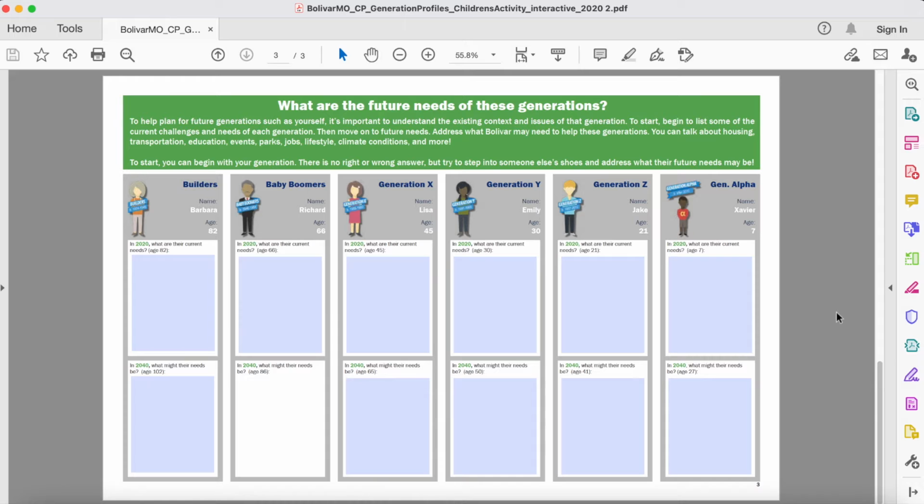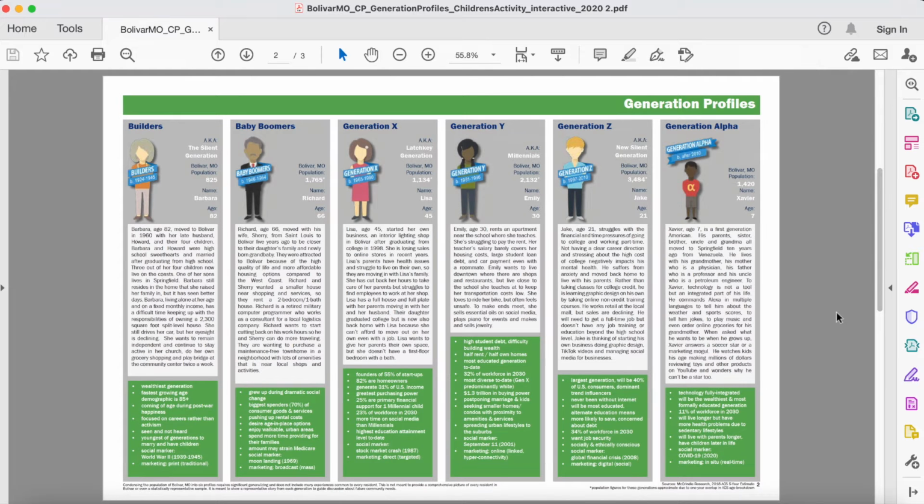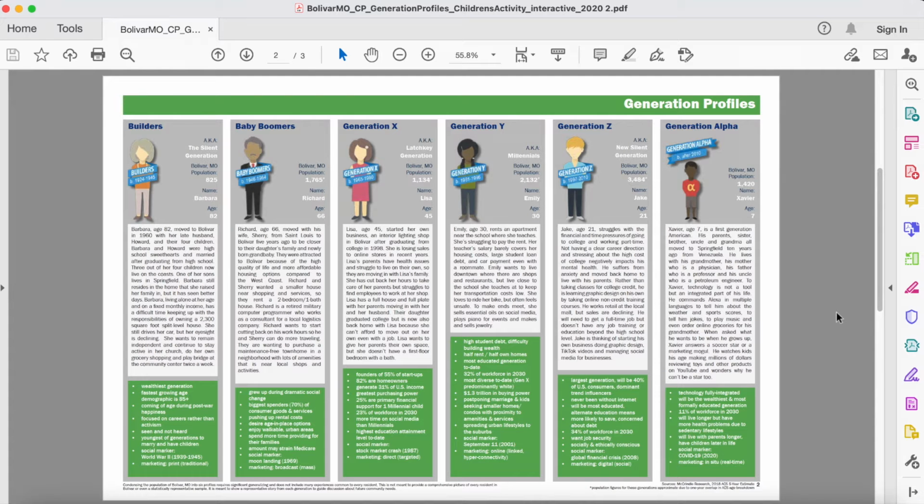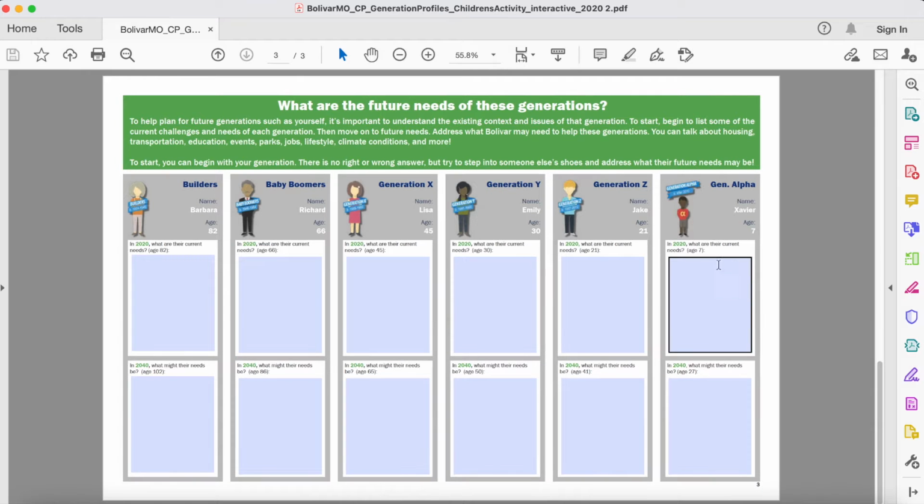Open the document and read through the instructions with the group or have them read silently to themselves. Each profile uses real Bolivar data to represent a generalized version of that generation. After understanding each profile, discuss the needs of each generation today and 20 years in the future. Ask them what they think of each person. What are their challenges? What might help with those challenges? Document the discussion in the boxes provided.